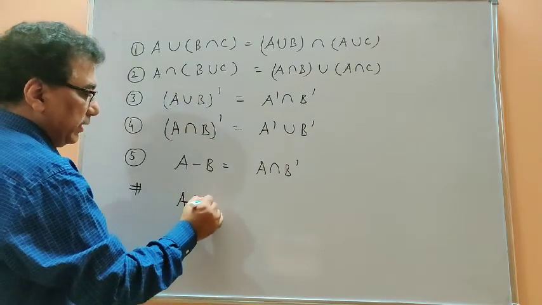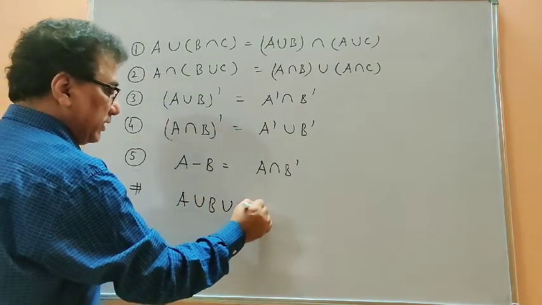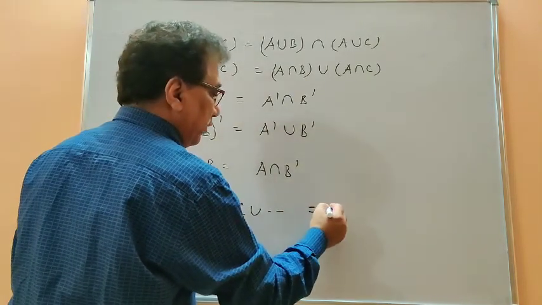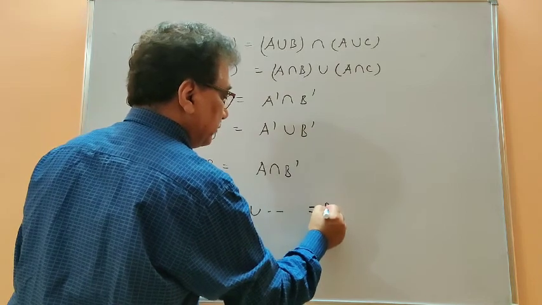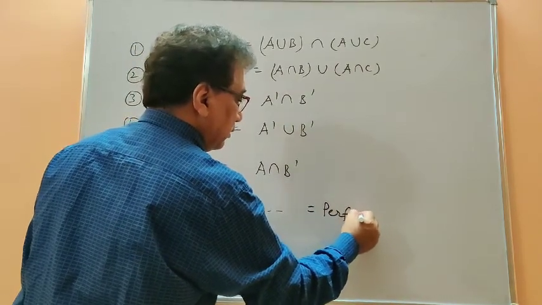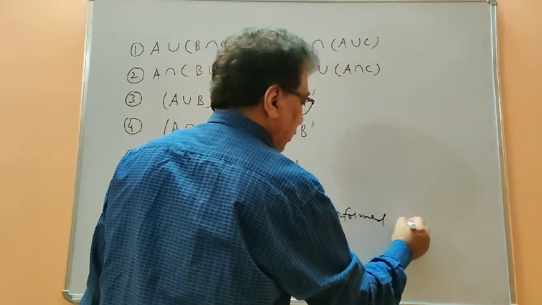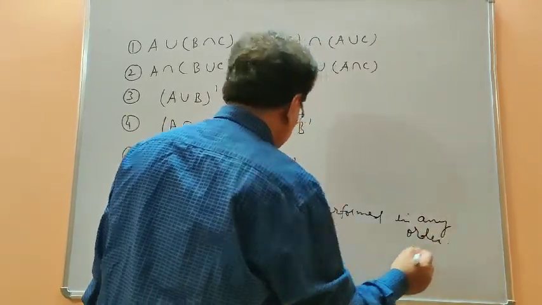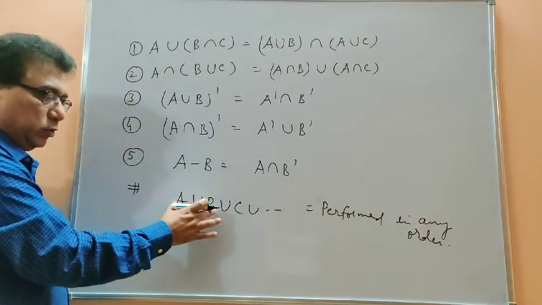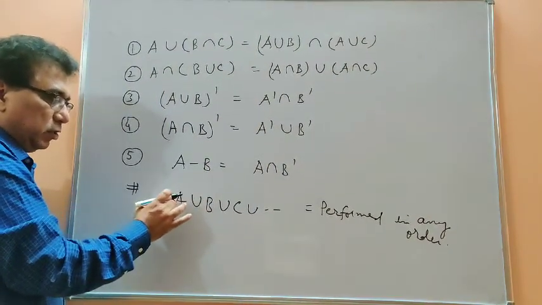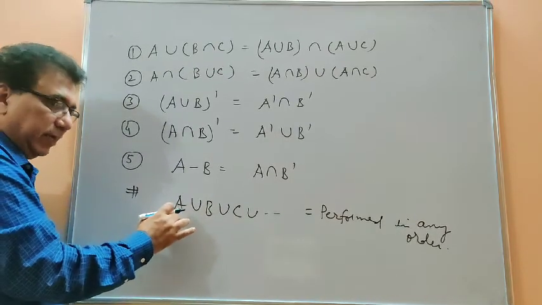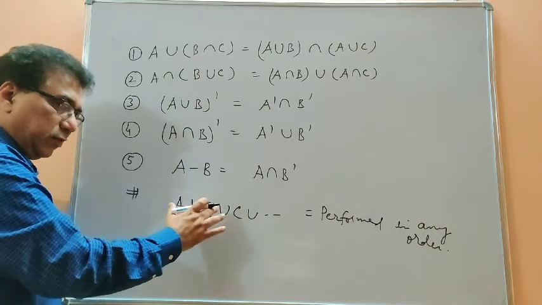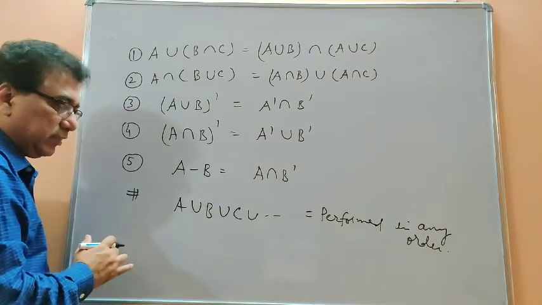For example, union of any number of sets can be performed in any order. That means if you take only two sets A and B, then A union B and B union A both will be the same. That is called the commutative law. Similarly, by taking three sets, if you are operating in any order, that is called the associative law.